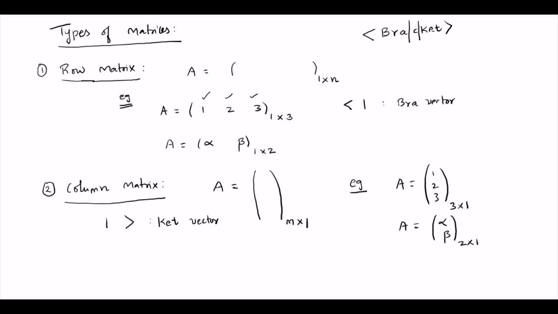The third one is the rectangular matrix. This means the row index and column index are not the same, that is, i is not equal to j.